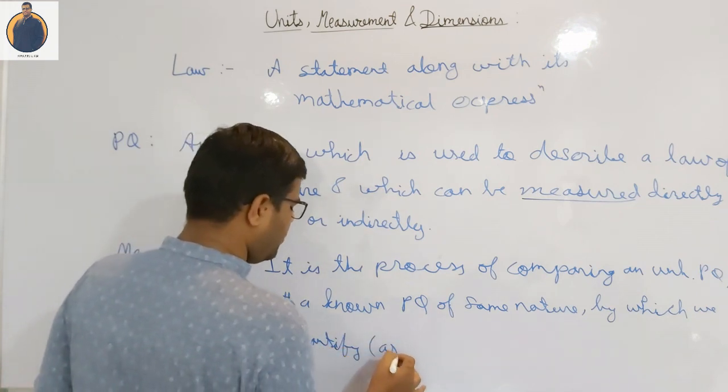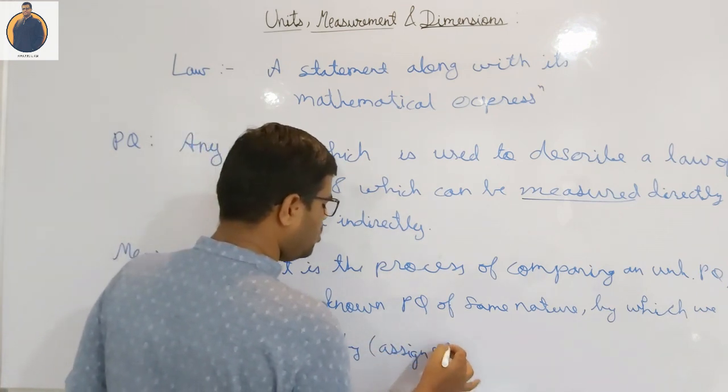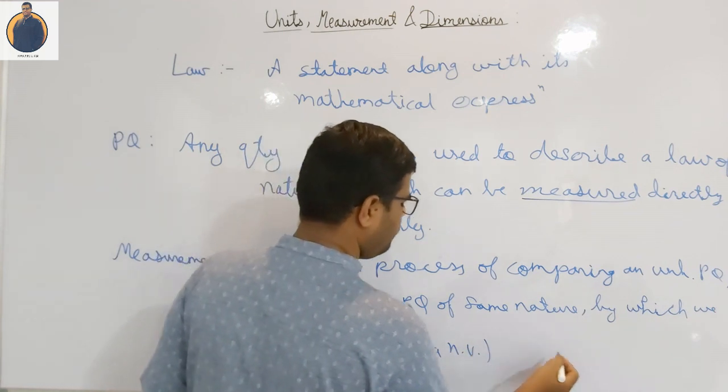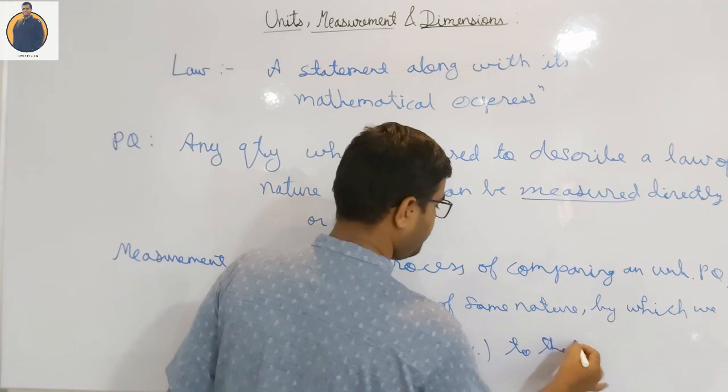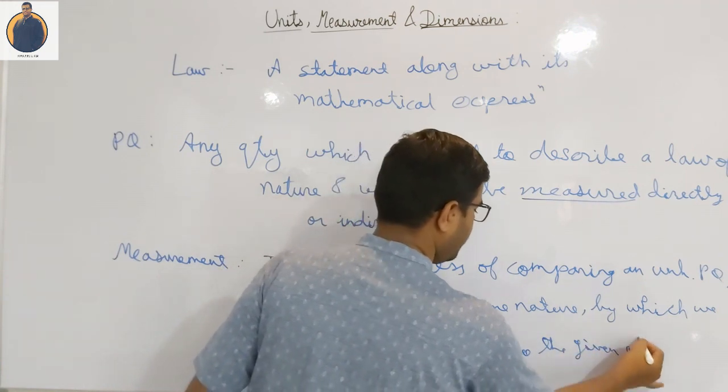Quantify means we assign a numeric value to the unknown physical quantity, to the given quantity.